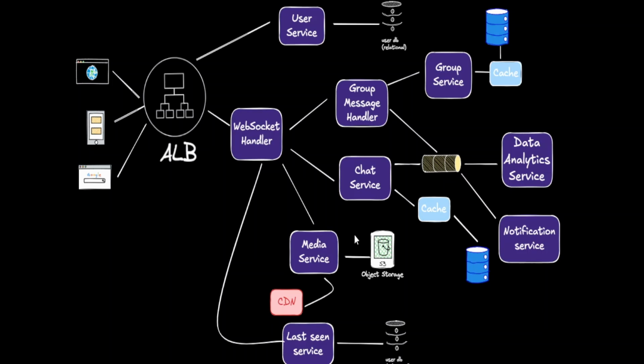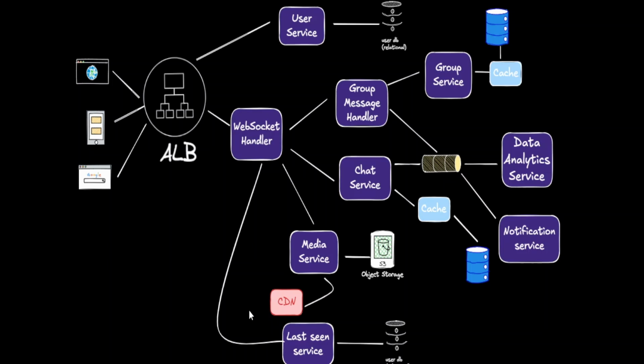Media service is used to handle the media like images, videos, files, and similar file types. The media is stored in an object store like Amazon S3. There is also a CDN attached to media service where frequently accessed media is put. For example, there is some huge political or entertainment event happening and everyone is sharing the same images and videos in the groups, so those can be put into a CDN for faster access.